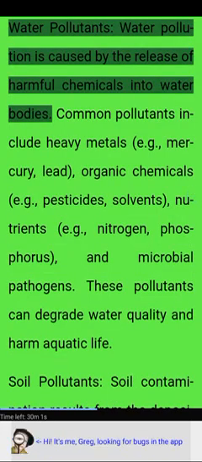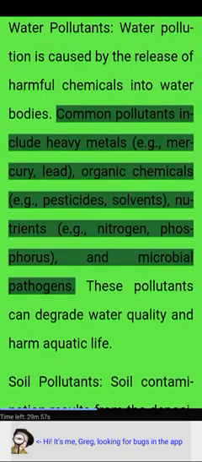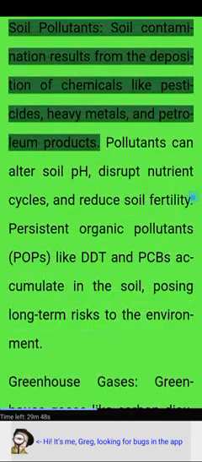Water pollutants. Water pollution is caused by the release of harmful chemicals into water bodies. Common pollutants include heavy metals, e.g., mercury, lead, organic chemicals, e.g., pesticides, solvents, nutrients, e.g., nitrogen, phosphorus, and microbial pathogens. These pollutants can degrade water quality and harm aquatic life.